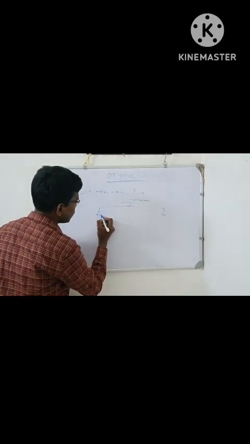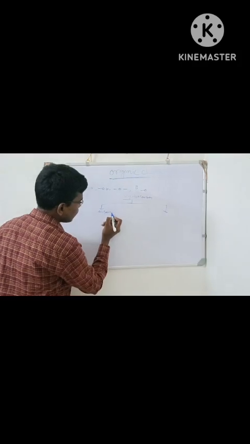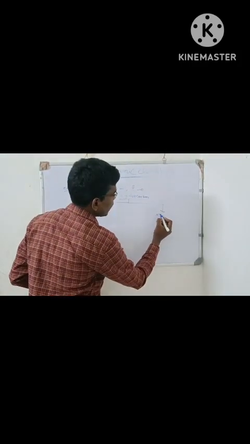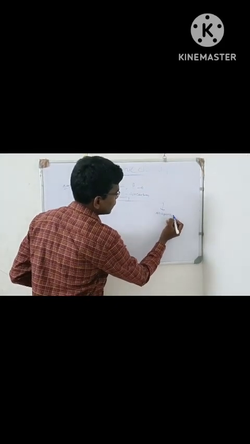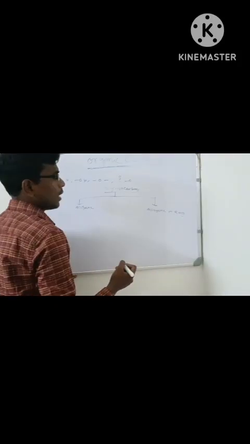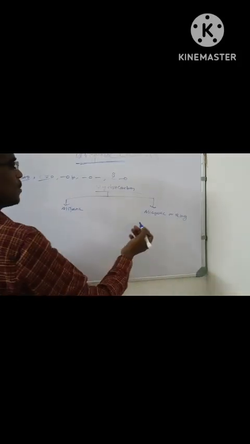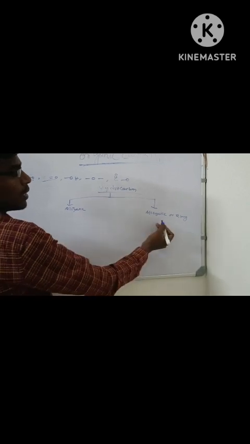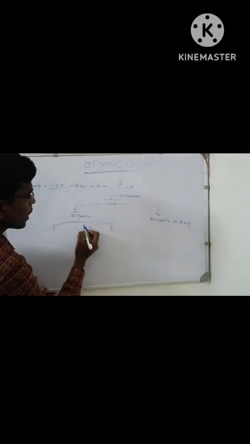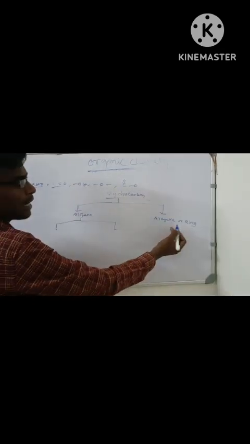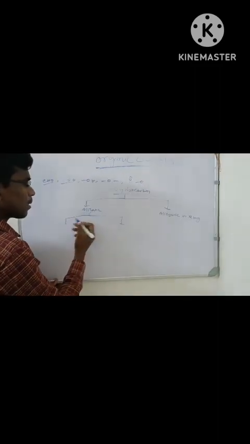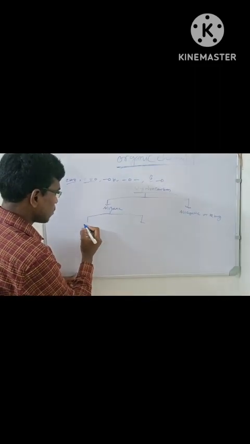See, aliphatic hydrocarbon. Second one is alicyclic or ring chain hydrocarbon, or ring hydrocarbon. That is, this is not closed but it is closed. Aliphatic or open chain, alicyclic or ring chain or closed chain. Aliphatic can be classified into two categories.